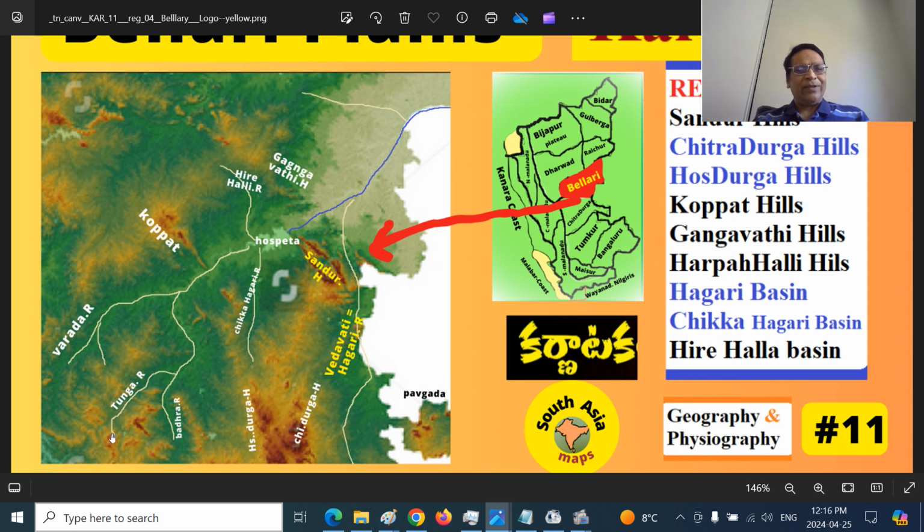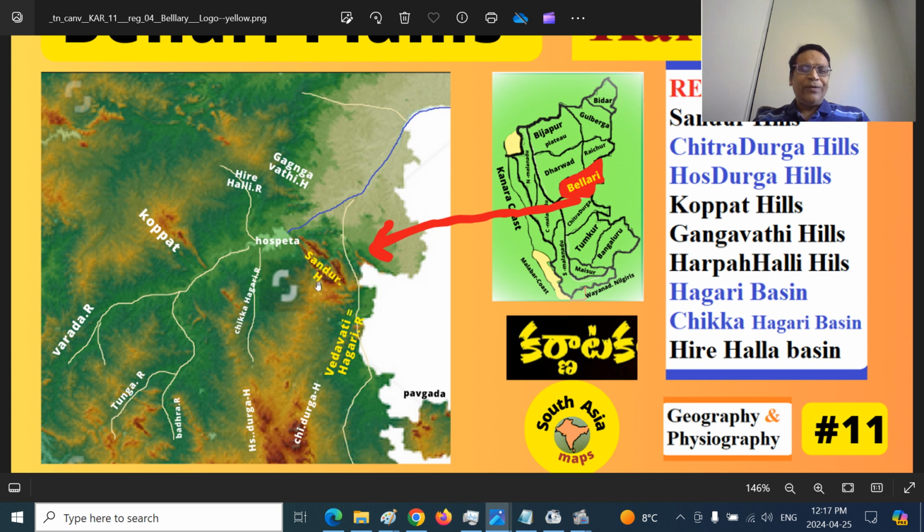This is the Tunga River, which joins near Kudali Sangama, a few kilometers east of Shimoga town, and forms the Tungabhadra River here. This is the northern tributary, Varada River. This is the Dharma River that joins at a place close to Haveri district. You can see the landmark is the Sandur Mountains, a few kilometers west of Ballary. This is the Vedavati River, the Hagari River basin, that joins the Tungabhadra River at a town called Siriguppa here.